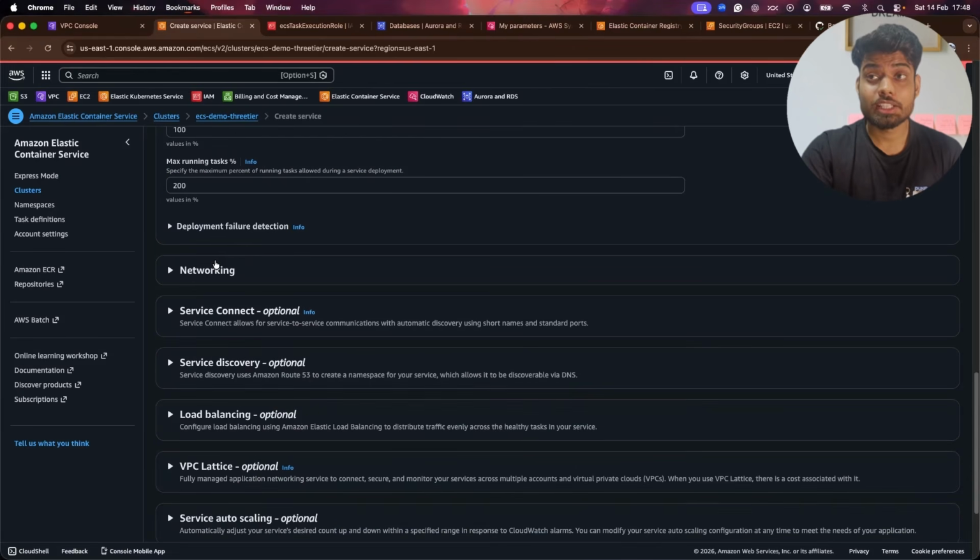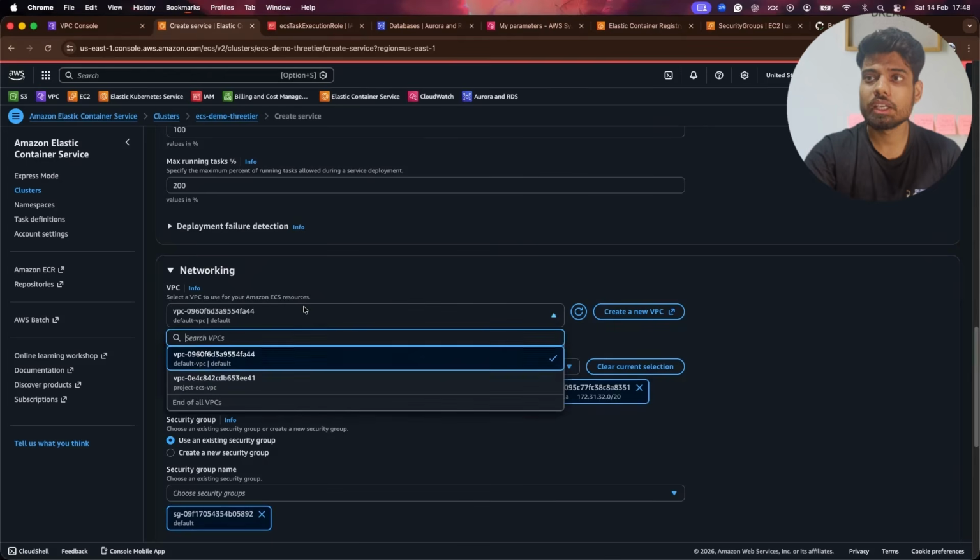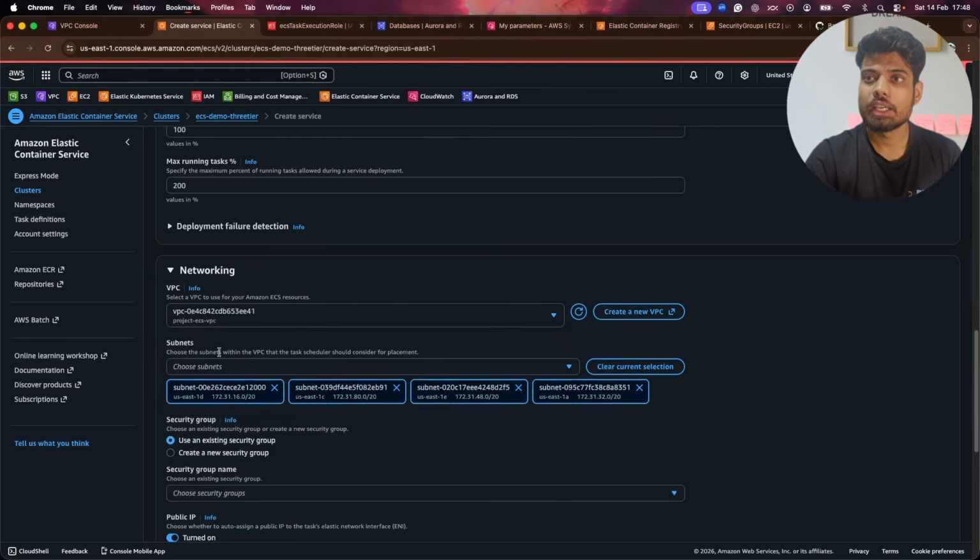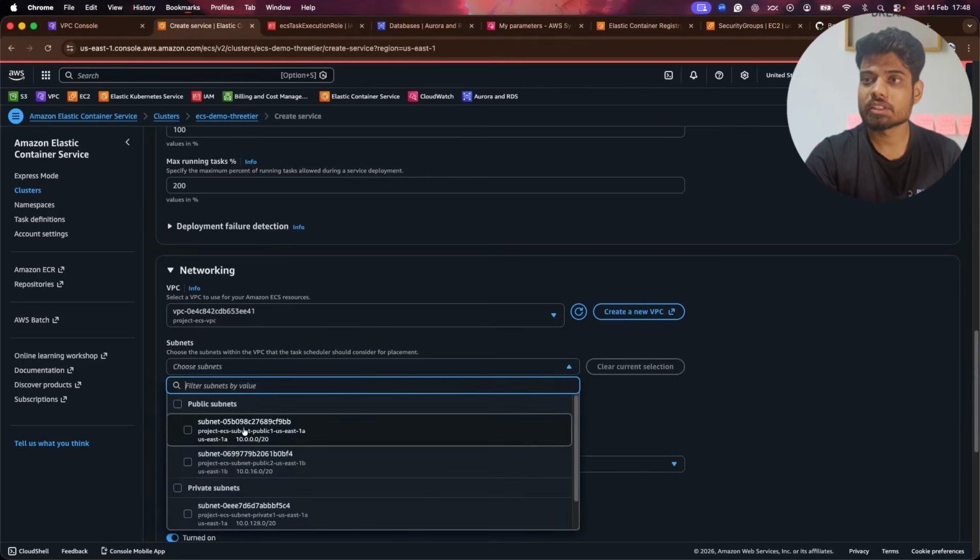Now, the next important thing is networking. Here we have to make sure that we select the project ECS VPC, and then I will clear the subnet sections, and I will simply use